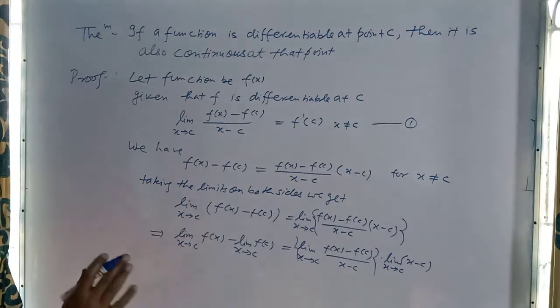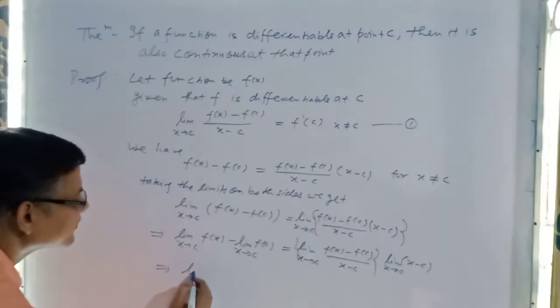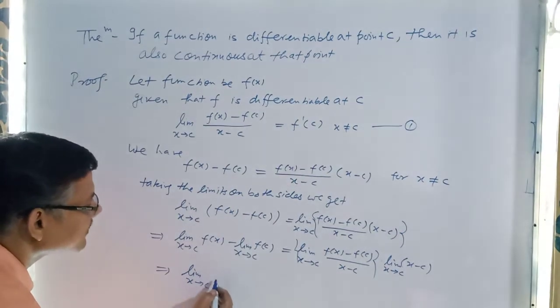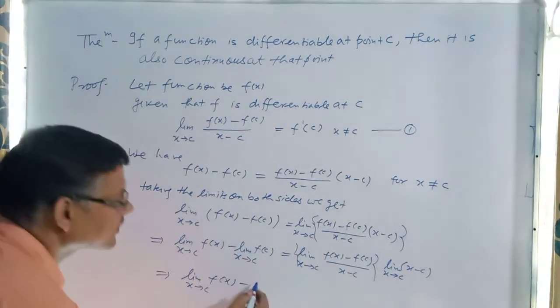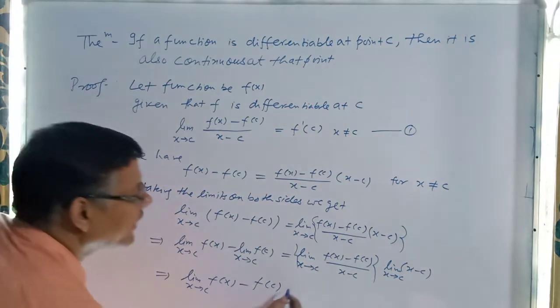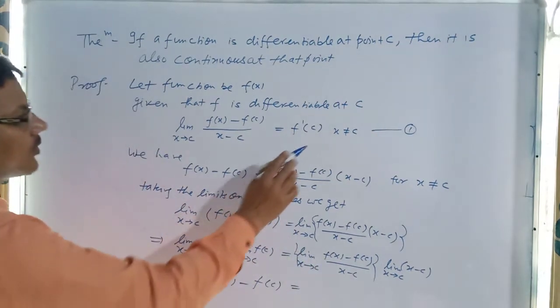This is the situation. Now it implies the limit as x tends to c of f(x), and f(c) does not depend on x, so that's why we write minus f(c), and by equation number 1 it is equal to f dash c,